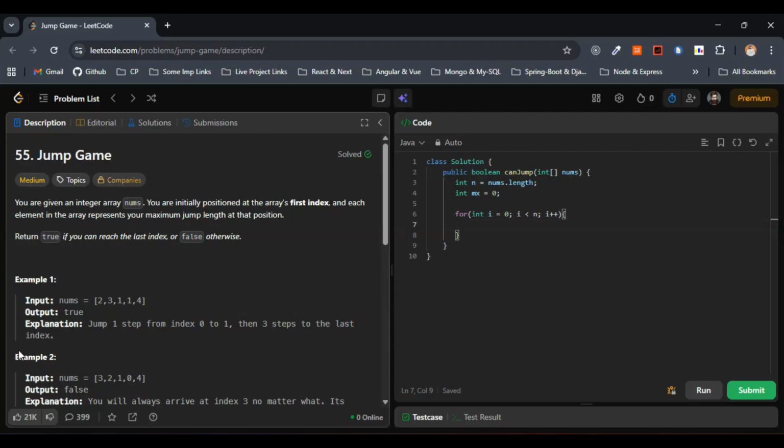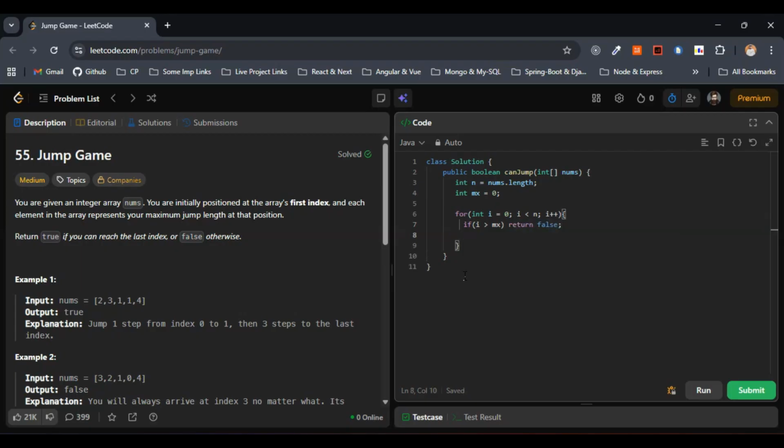I asked you to try out example 2. In that case, we will be getting i greater than max, right? So here, we can implement it this way. If i is greater than max, then we have to return false.